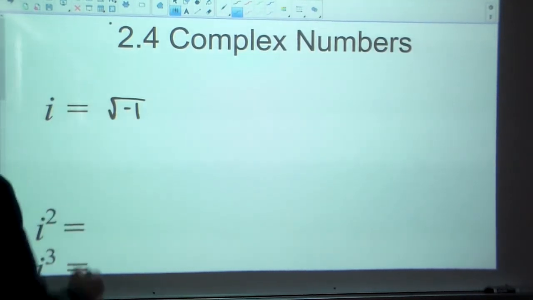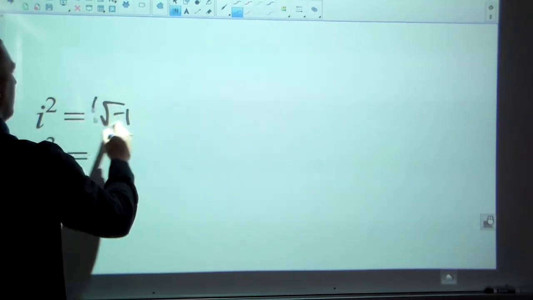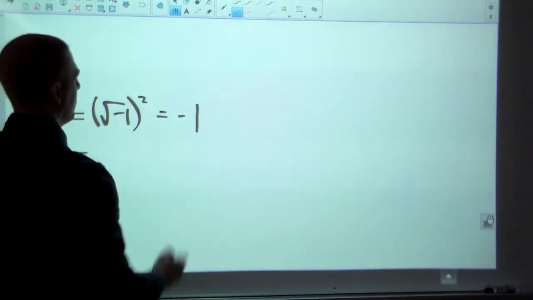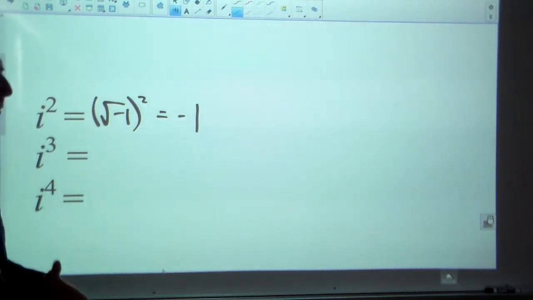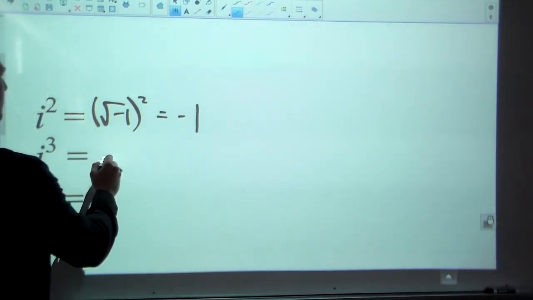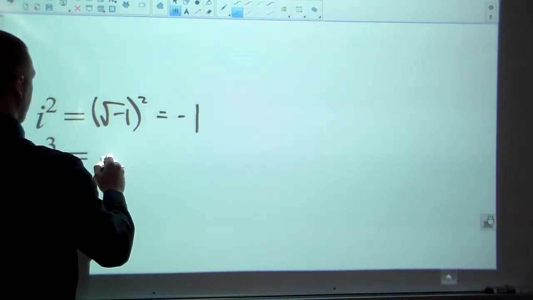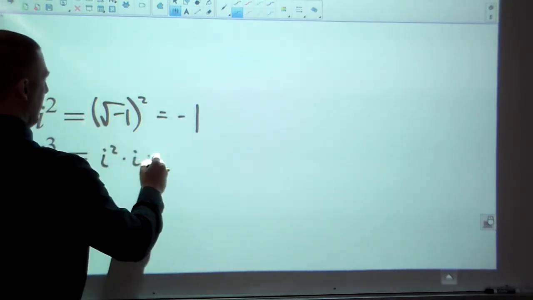It's like an abbreviation. Now if I take i and I square it, then that's the square root of -1 squared, which cancels out the negative. Square root of something times itself, you're left with what's under the radical. So that would be -1. Now i cubed, well, that's kind of like having i squared, because we already figured that one out, times another i.